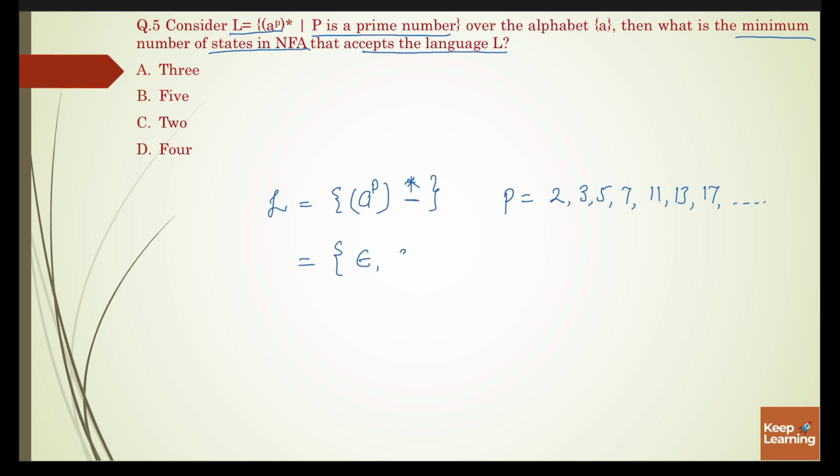Next, it can accept aa, or it can accept aaa, and after that it can accept four a's. How?